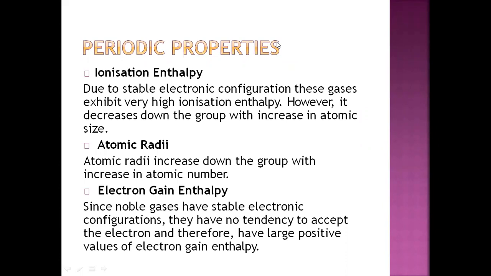Electron gain enthalpy: since noble gases have stable electronic configuration, they have no tendency to accept an electron, therefore they have a large positive value of electron gain enthalpy. Why? Because they do not require any electron to complete their octet. That is why they have no tendency to accept an electron, and this is the reason these family members have a large positive value of electron gain enthalpy.